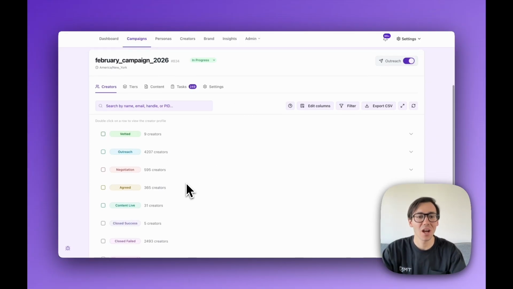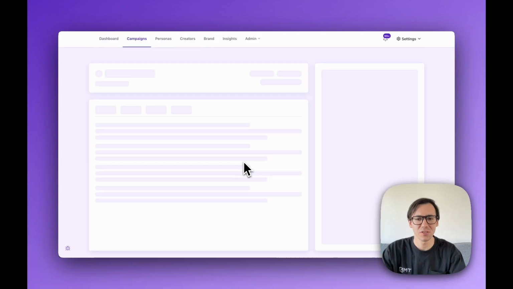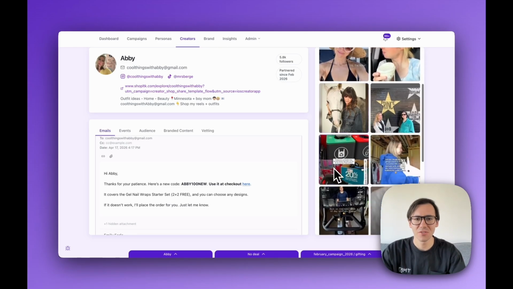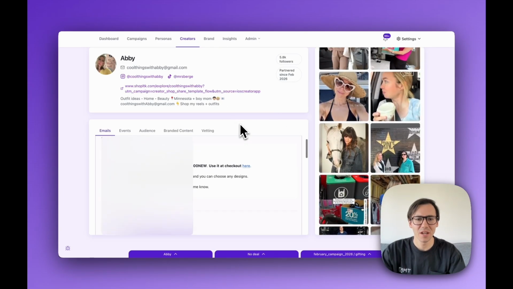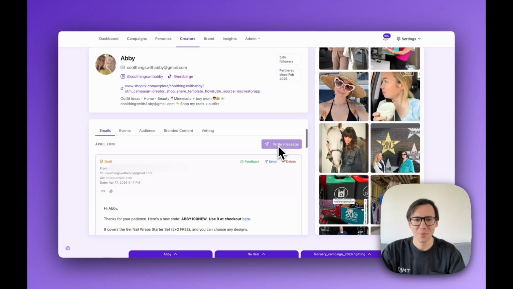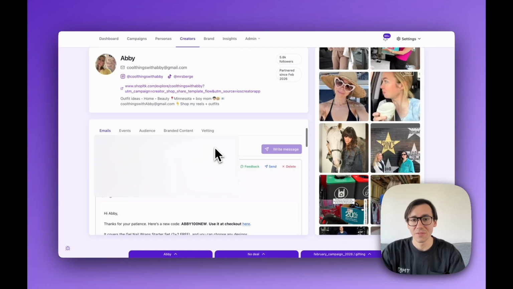Over here, we have our entire funnel of how creators go from vetted to outreach, negotiation, agreed. Let's take a look at an individual creator and see what that looks like. So this is one creator that we've partnered with, and you can see all the recent content, you can see some metadata here, and you can also see the entire conversation. All of this is auto-negotiated, auto-followed up, and all the emails here are auto-sent. You can always send an email yourself if you want to write a personalized message. All the communication you see here is based on the briefs that you provided.